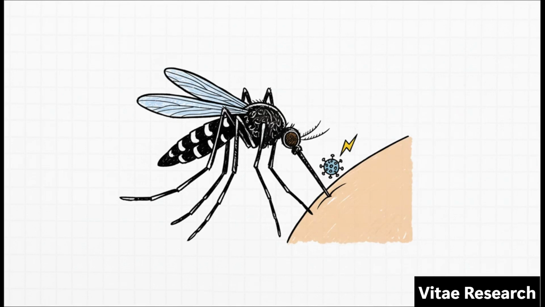Now for the precipitating factor, the direct trigger, the spark. You can have every other risk factor stacked against you, but without this, the disease simply can't start. For dengue, it all comes down to a bite from an infected Aedes mosquito, which transmits one of the 4 different types of the dengue virus.